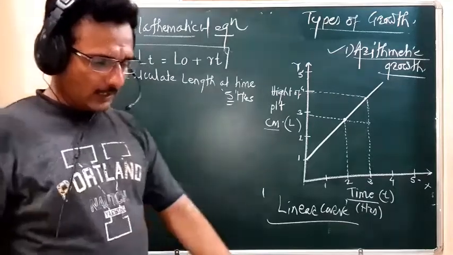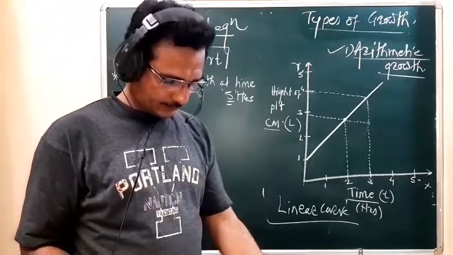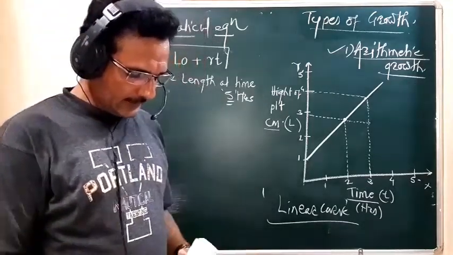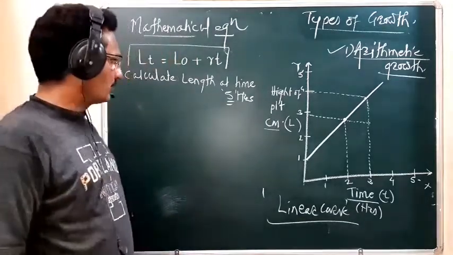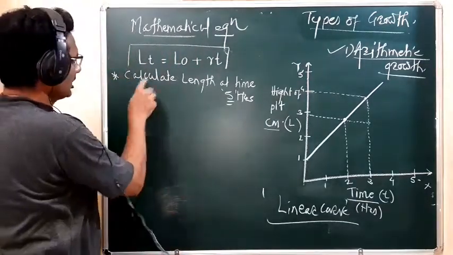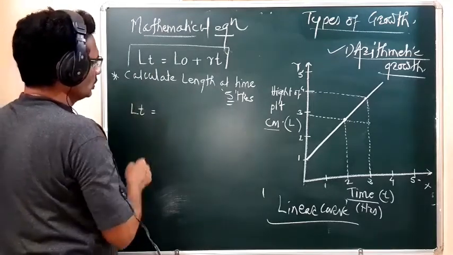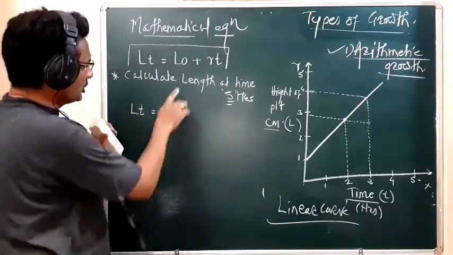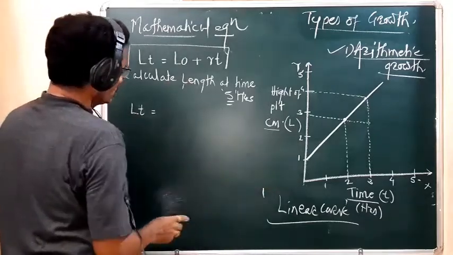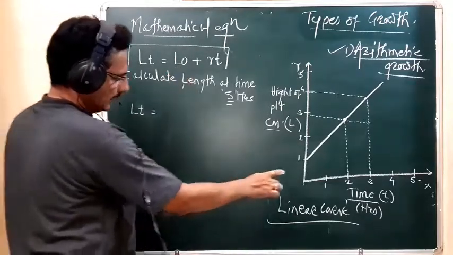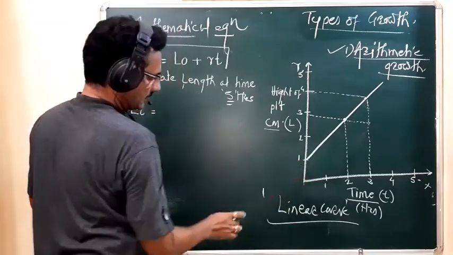So this equation: length at time t is equal to length at time 0. What is that length at time 0? The length at time 0 is 1 centimeter.